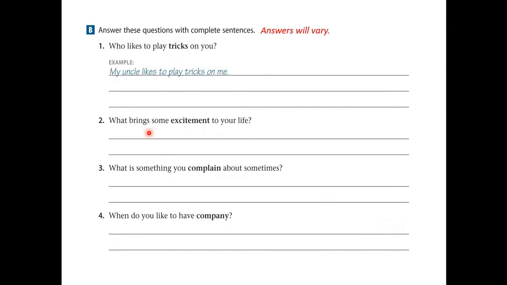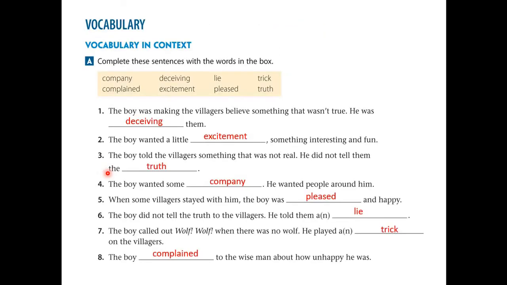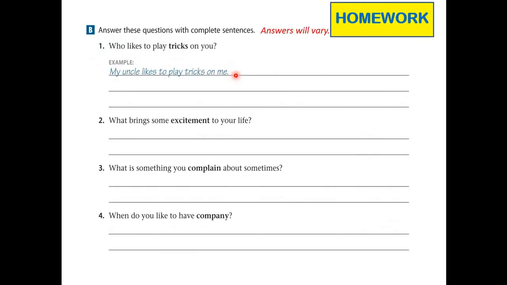Now let's move on to this one. After reading the passage and answering some reading comprehension questions and vocabulary in context, this time I will be giving you homework about the vocabulary words that we had before we read the story, and you also encountered them in the story.